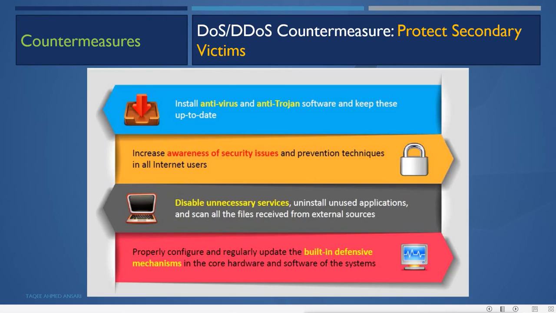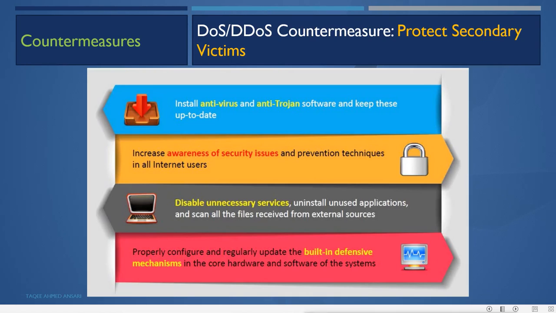Suppose in our organization we have hundreds of machines, so we don't want them to become a botnet. So we should protect them. We should install antivirus, anti-trojan software and keep these up to date so that our organization's machines will not become botnet and attack someone else.